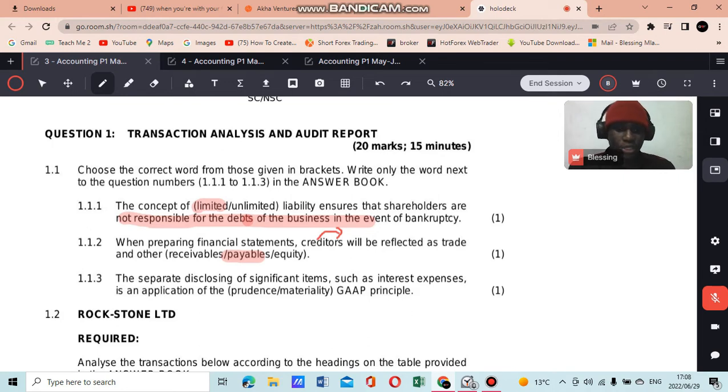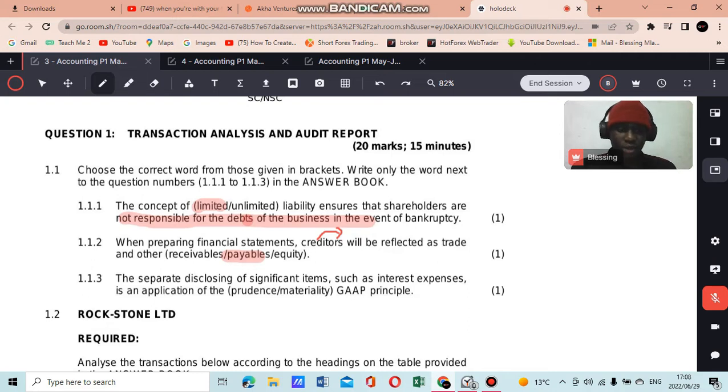The prudence principle says you cannot overstate or understate amounts, meaning that you cannot overstate income and you cannot understate expenses; you must reflect expenses and income just as they are. Same with assets and liabilities. But the concept of materiality says you must disclose or show separately significant items or significant amounts.